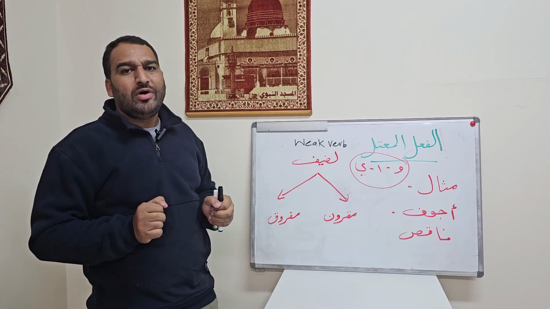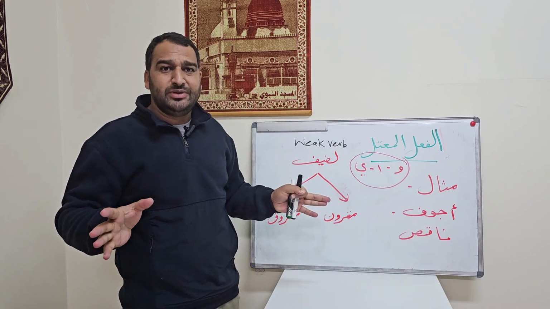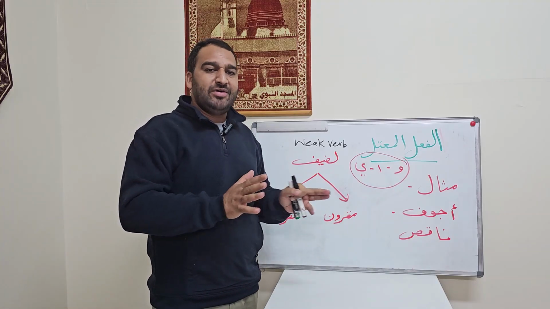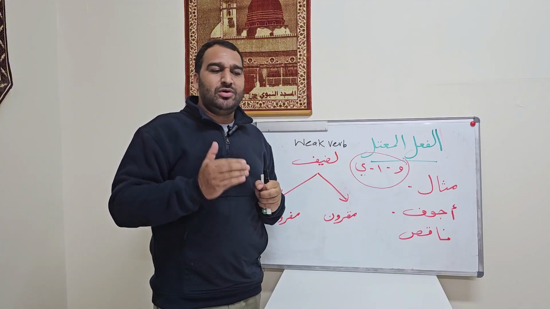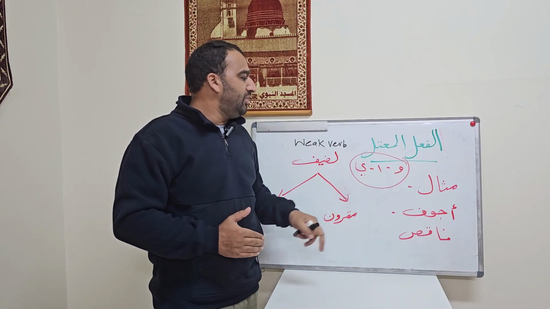Weak verb. What is this weak verb? Does this kind of verb really have a problem? It's known as a weak verb. No, it's not paralyzed. It doesn't have any weakness. Just to differentiate between a regular verb or strong verb and a weak verb, we call them weak verbs.